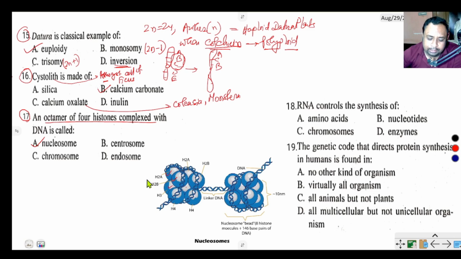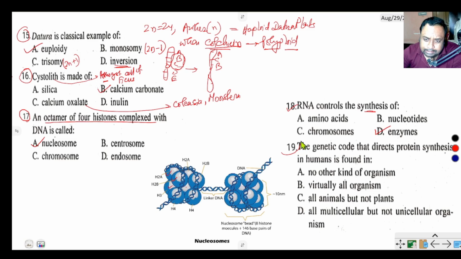Total 8 histone proteins, and the DNA wrapping the histone proteins forms the nucleosome. Question number 18 says RNA controls the synthesis of amino acid, chromosomes, nucleotides and enzyme. RNA controls the synthesis of proteins, that is enzymes.